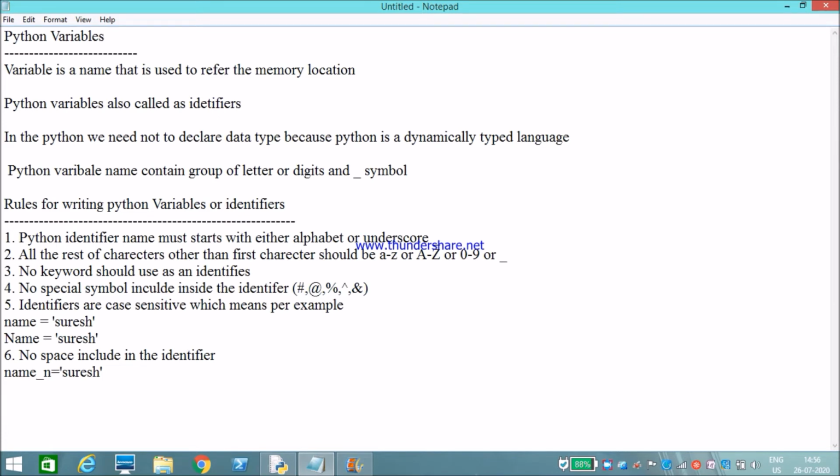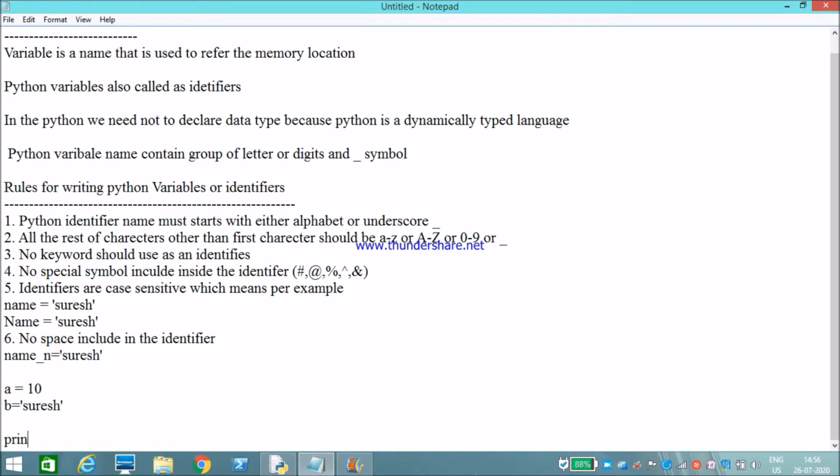Now, how to create a variable? As I previously said, there is no need to specify any data type. To create and assign a variable, just write a is equals to 10. It will assign 10 to a. For example, b is equals to Suresh. It will assign Suresh to b. Then how to check whether a is the integer data type and b is the string data type?